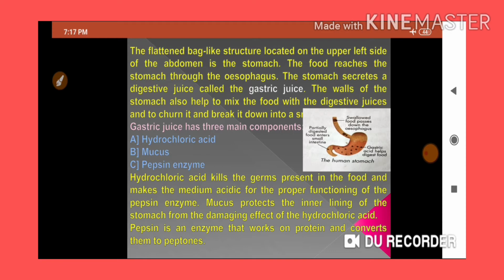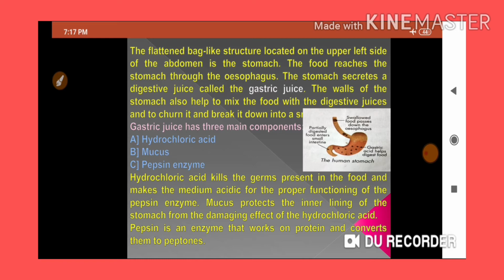Whenever food enters the stomach, with the help of the digestive juice, digestion will start. But hydrochloric acid, which helps to digest the food, is acidic in the medium and will harm the inner wall of the stomach.